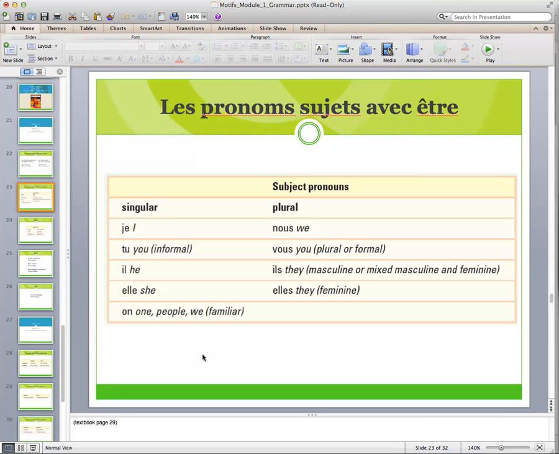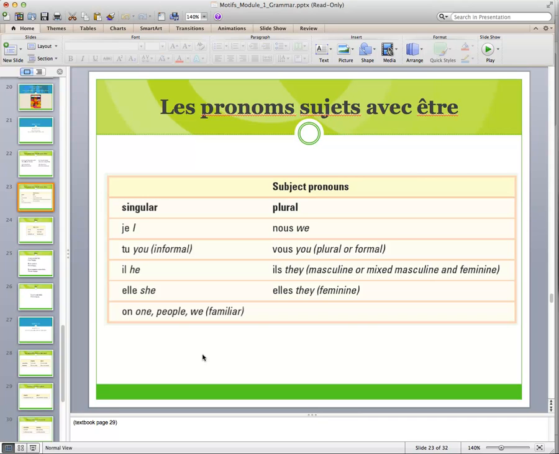So here are the subject pronouns. Je means I. Tu, we've already talked about. That's the informal you. That's the one we use with people we're on a first name basis with, people who are younger than us like children, family members, animals, and so on. Il means he. This can also refer to masculine things like le professeur or un tableau or un livre. So it can mean he, but it can also mean it when you're talking about masculine things.